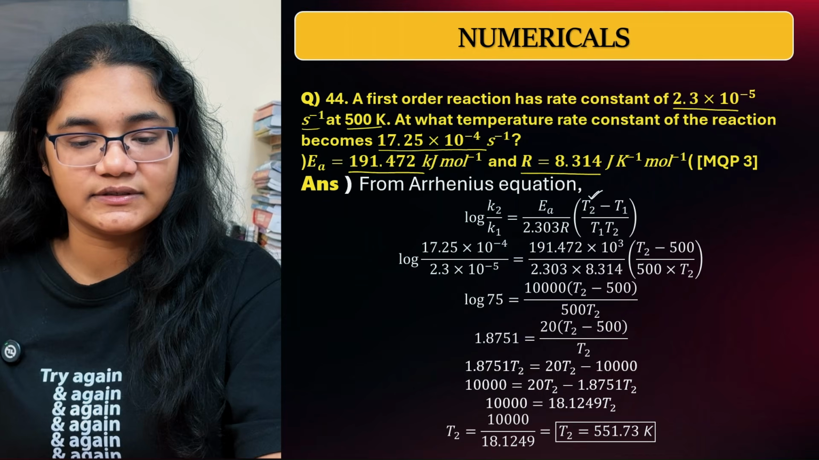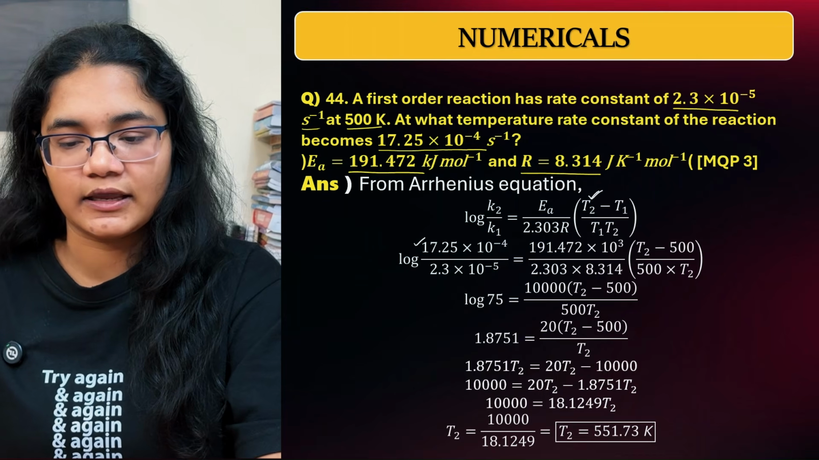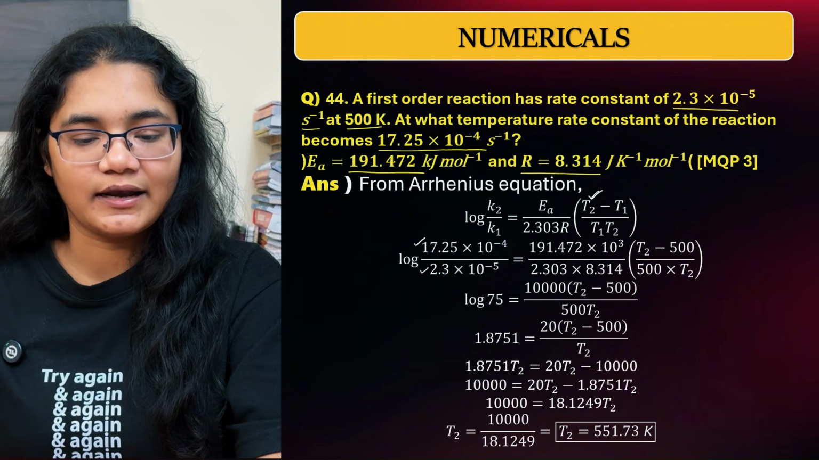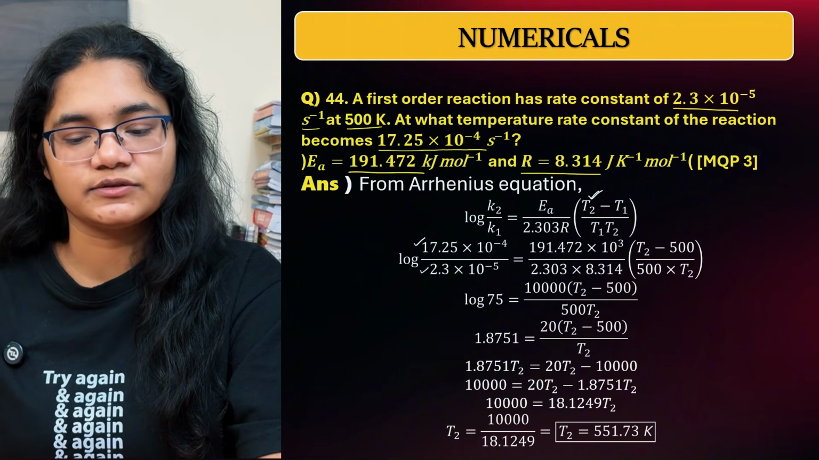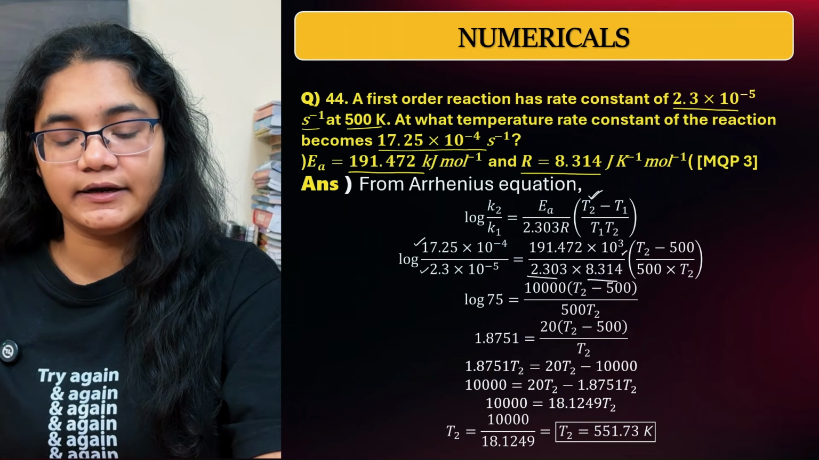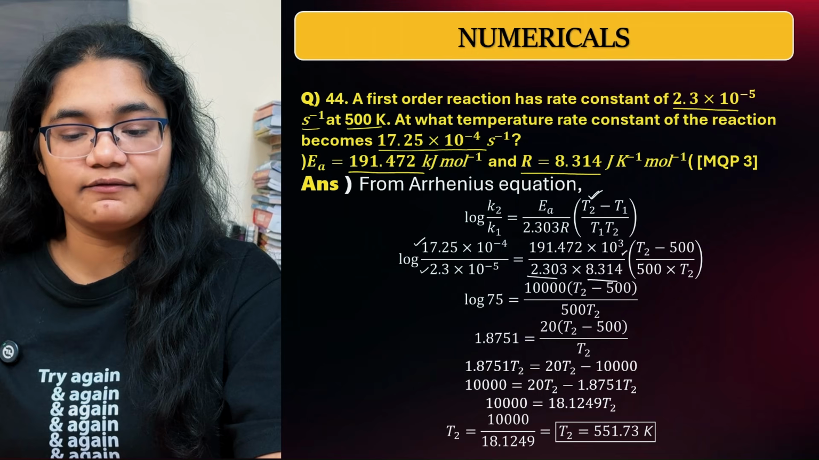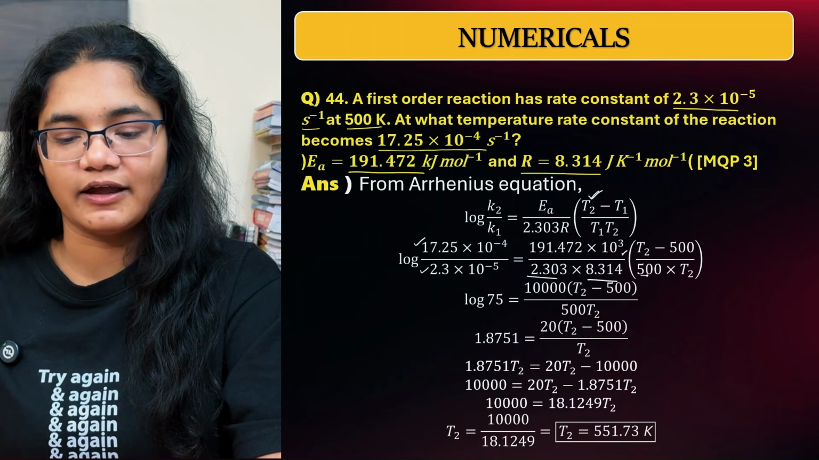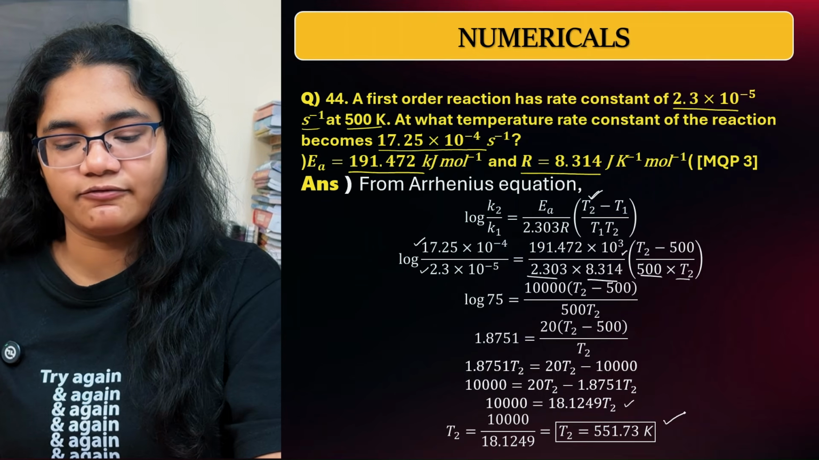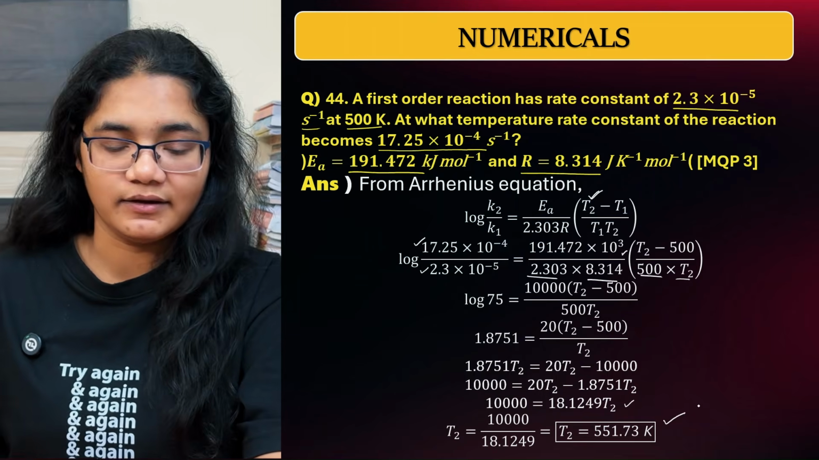So the K2 value, 17.25, is substituted here. K1 is 2.3, substituted here. The EA value is 191.472 kilojoules, so just multiply with 10 to the power of 3. 2.303 R value is there. T1 value is how much? We know it is 500, and 500 into T2. Now if I solve all this and find the value of T2, you will get 551.73 Kelvin.